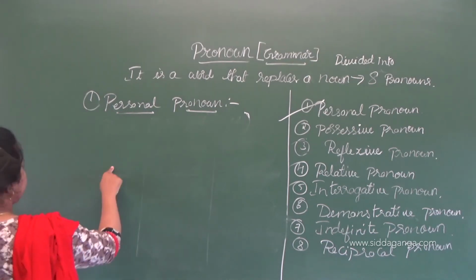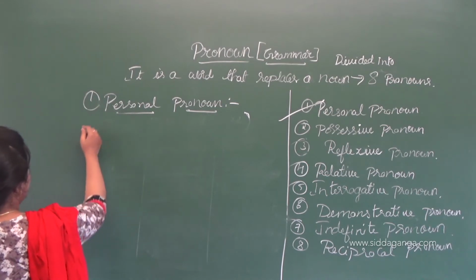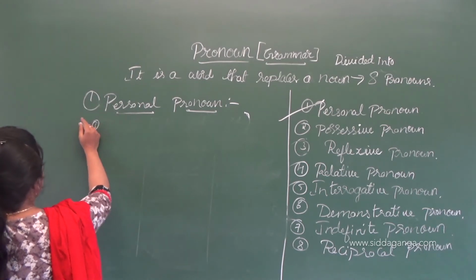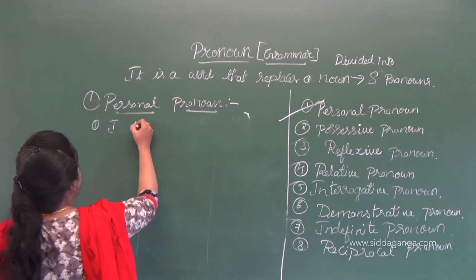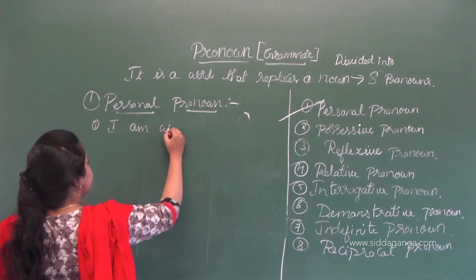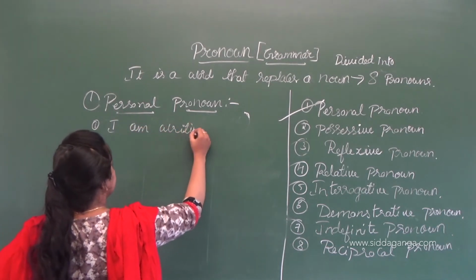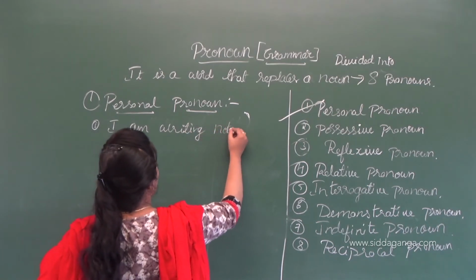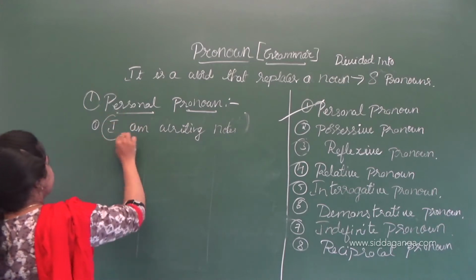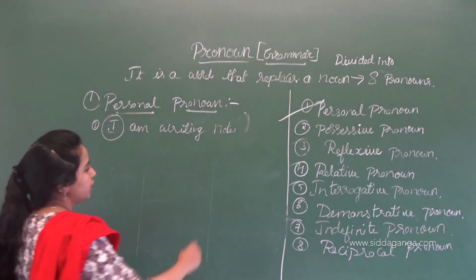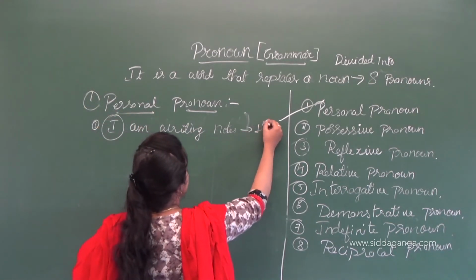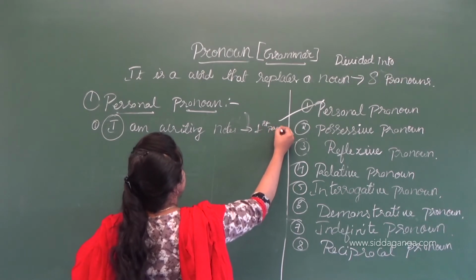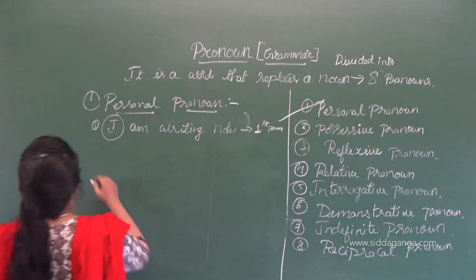Look, for the first person example I will write here: I am writing notes. This is called a pronoun, which speaks about the first person.